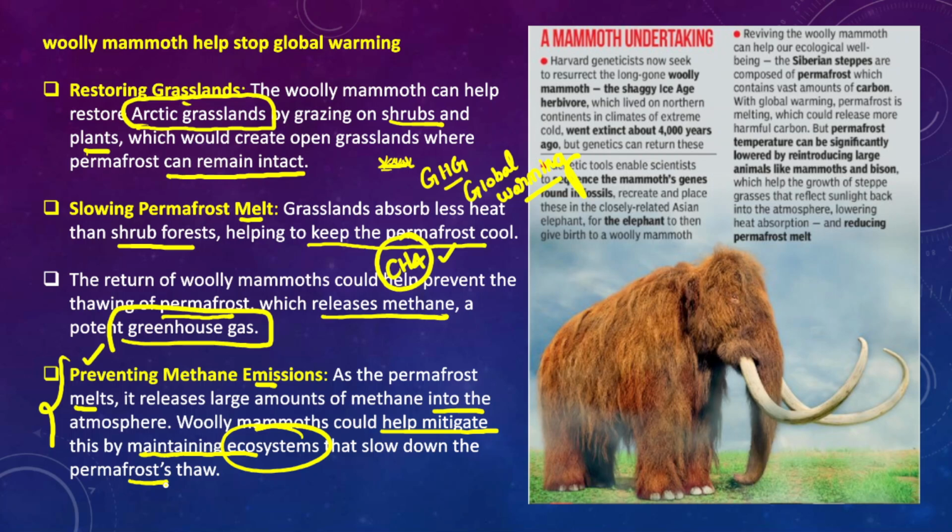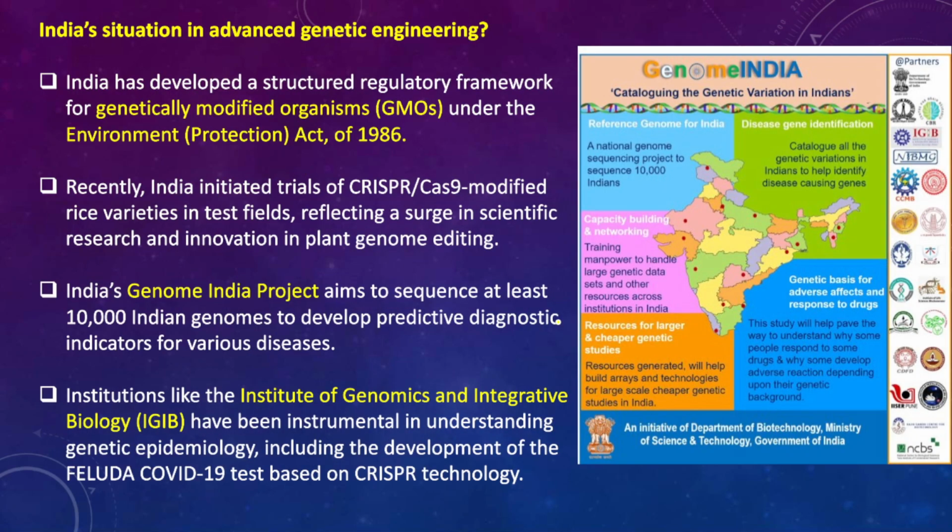And there are already plans to revive the woolly mammoth through the very same method by which the scientists have produced the dire wolf species, which had already gone extinct. Also remember, the woolly mammoth also went extinct. Now we'll try to understand very briefly what India's situation is with respect to advanced genetic engineering.